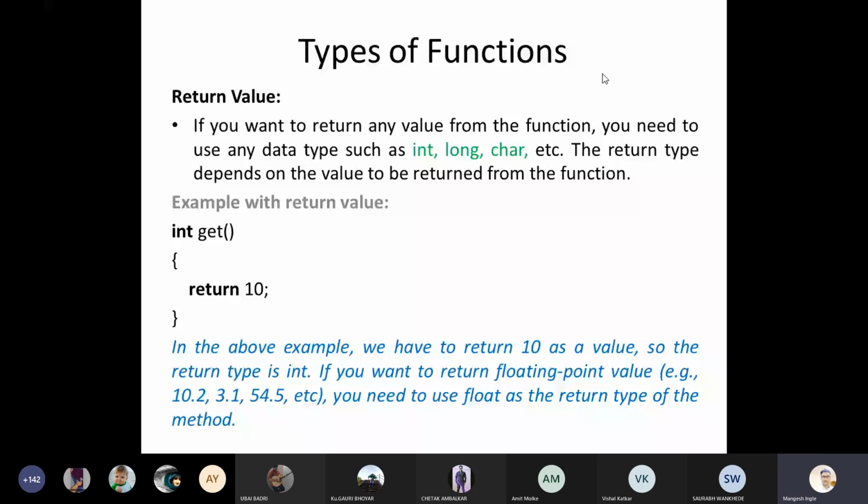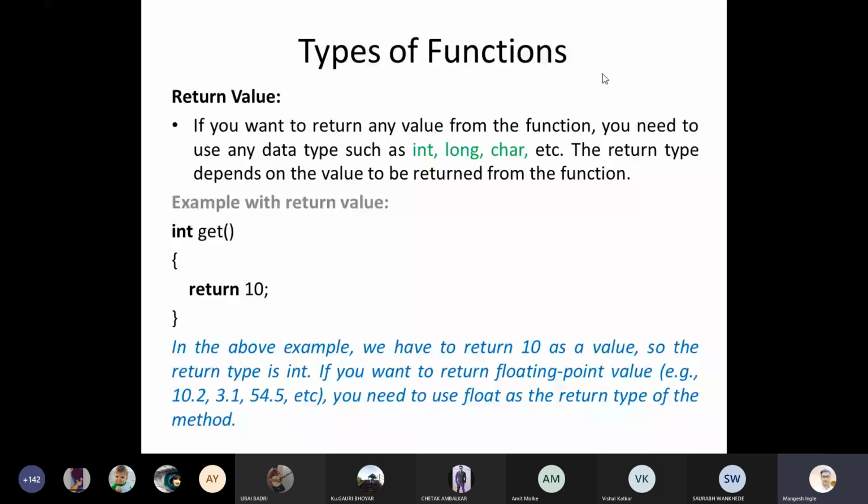So you can see here, if the return value does not contain anything, that time we use void as a return type. And if the function is returning any value, first we need to understand, identify, and judge that value, and depending on that value we need to provide the same type of return type to the function. As you can see, integer is the return type for the get function.